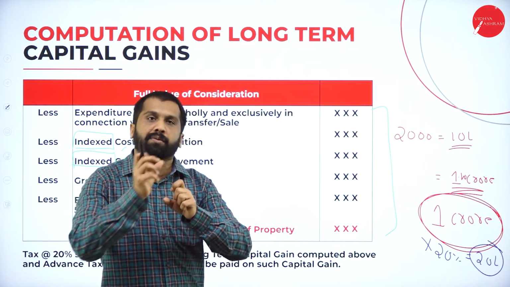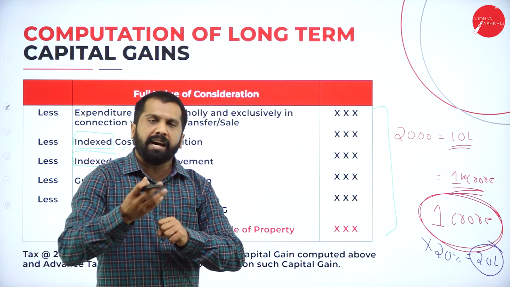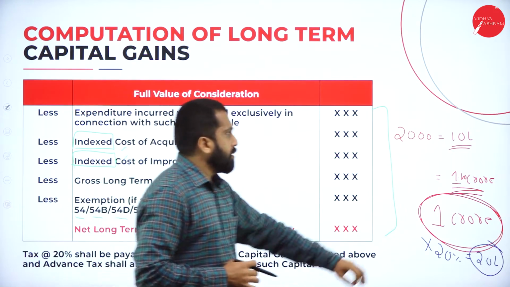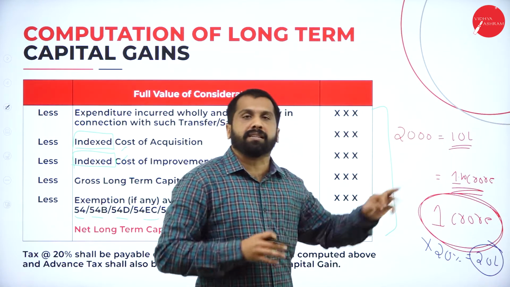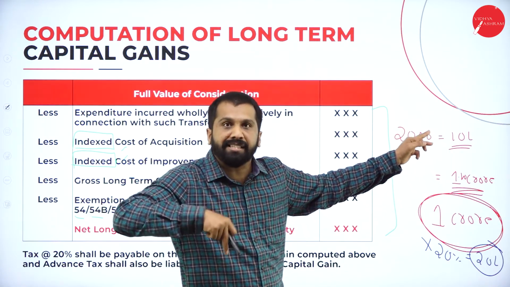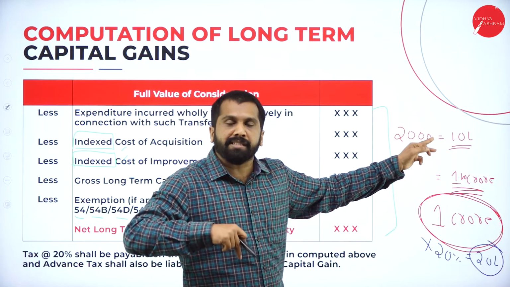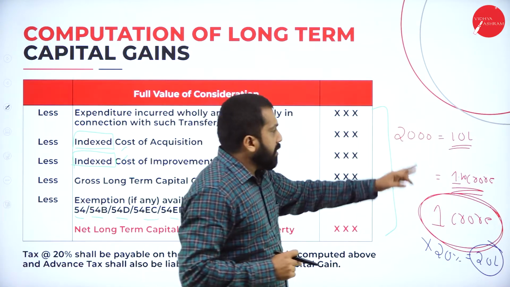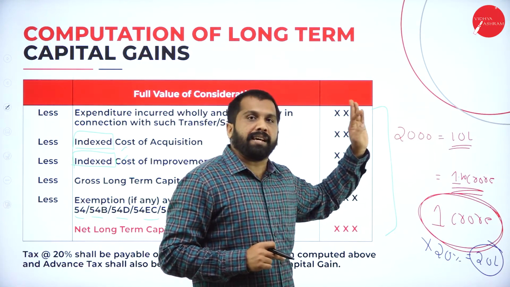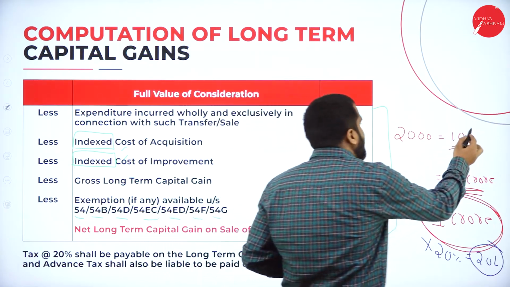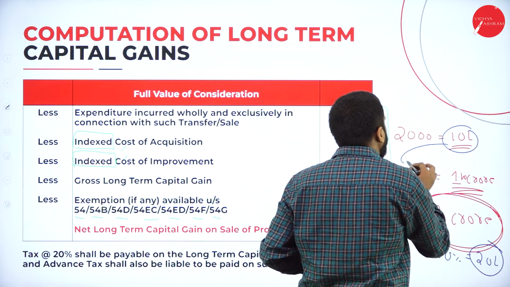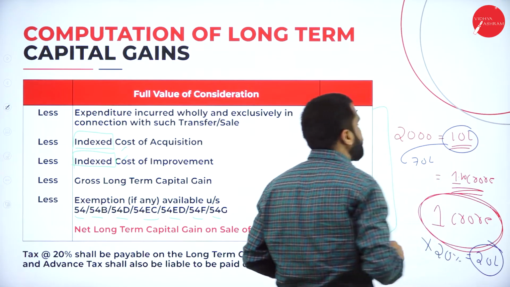That I'll come to later. What are the numbers of indexation? I'll go with the example. Earlier it was 10 lakh. The government will convert the 10 lakh to today's currency, today's money value. In the year 2000, it was 10 lakh; assume that this 10 lakh is now equal to 70 lakh.